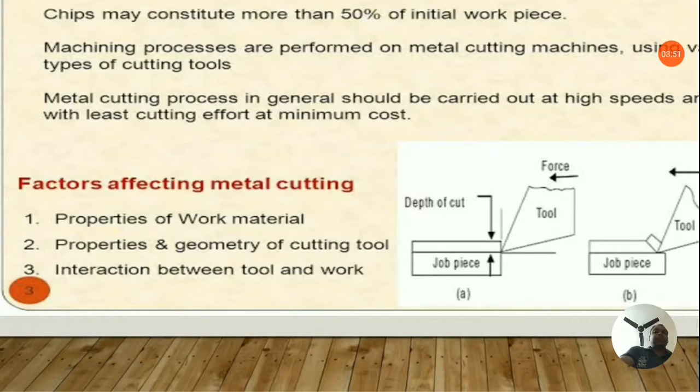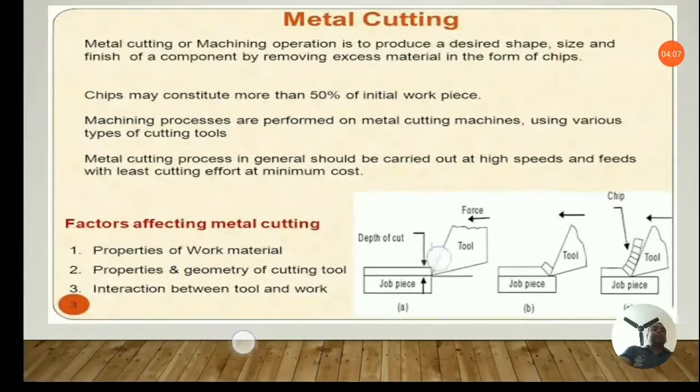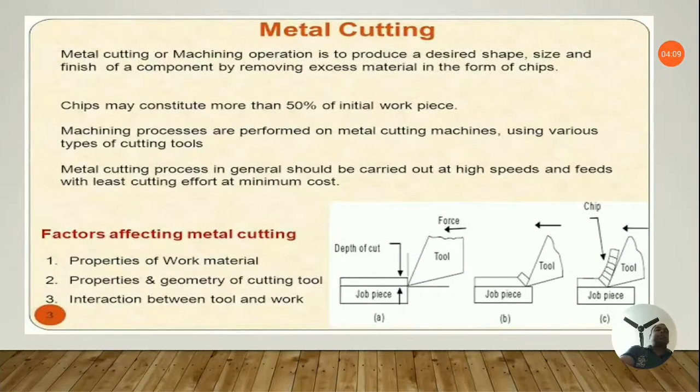Next is the interaction between tool and work. Now one more thing I would like to add over here: the use of coolants also affects metal cutting. Gradually we will learn about the lubricants that are used during metal cutting operations.